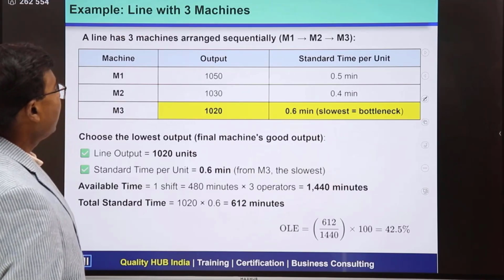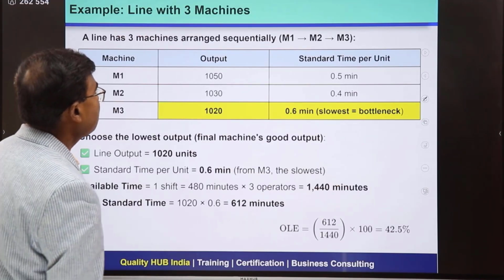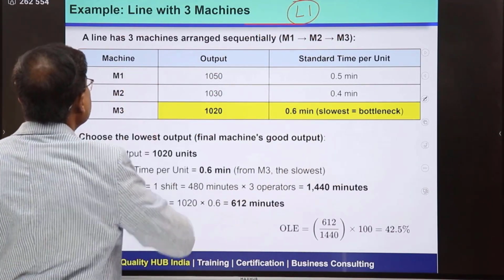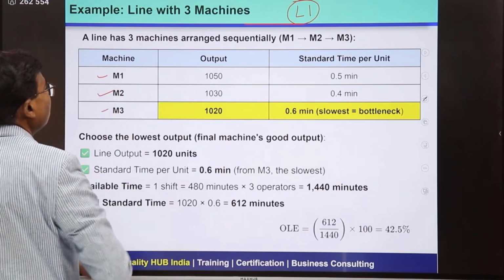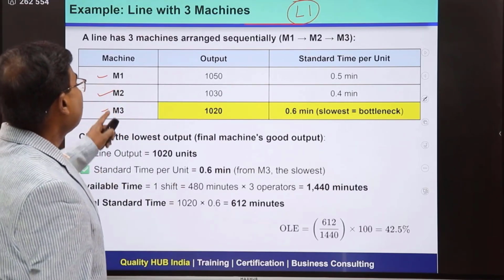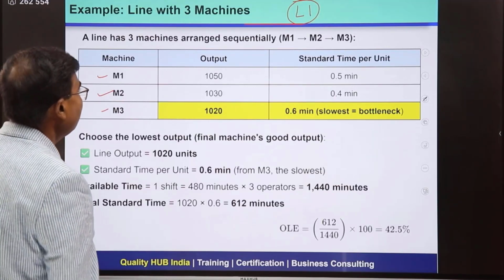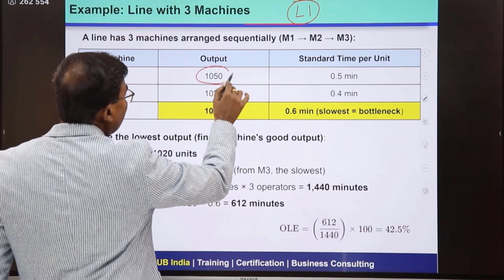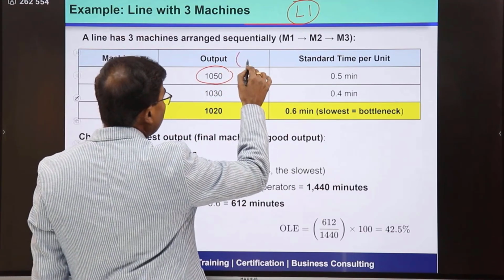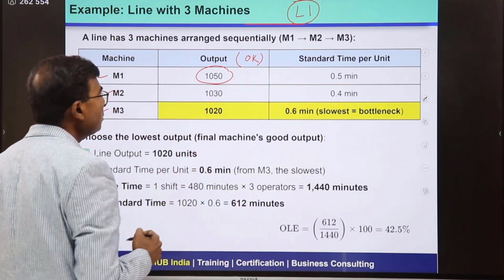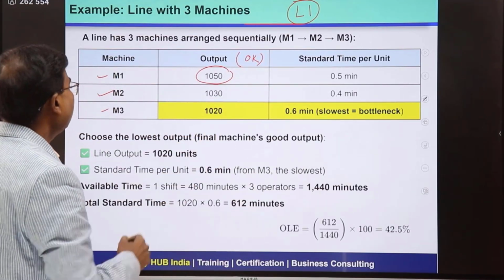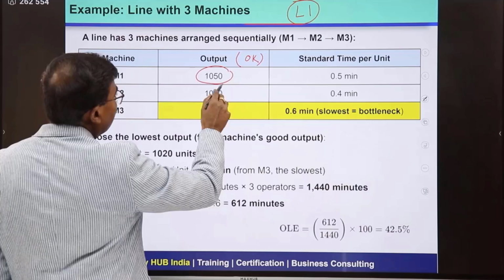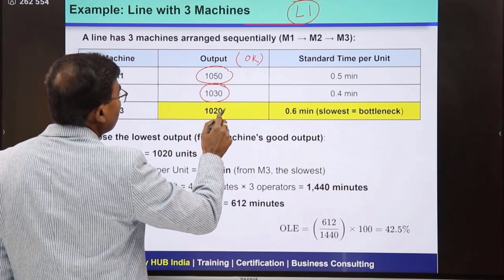right. So, here we have one example. Let us say this is a line and the line is line 1, and in this line we have 3 machines, M1, M2 and M3, and each machine has a different cycle time, that is why they are having different output. So, M1 is giving us 1050 outputs. Let us assume these are all okay parts. We need to only consider the okay parts. So, 1050 okay parts from M1, the second machine is producing 1030 and the third machine is producing 1020.